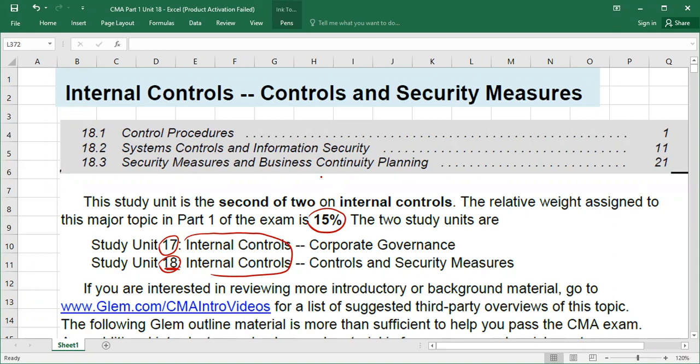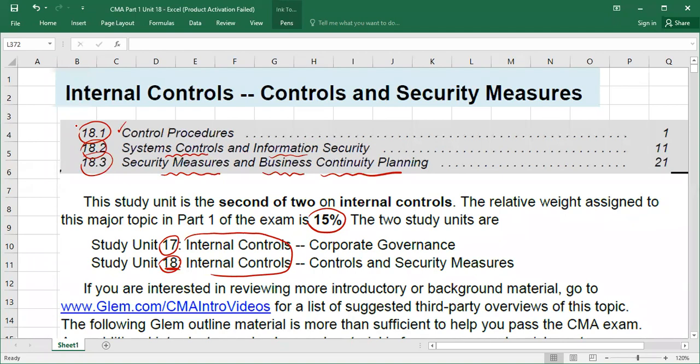In unit 18, we have three main topics. Topic 18.1 is about control procedures. 18.2 is about system controls and information security. And topic 18.3 is about security measures and business continuity planning.